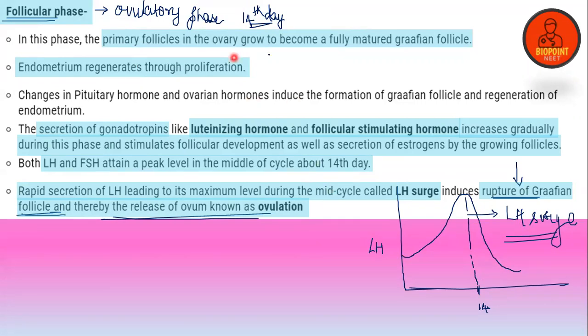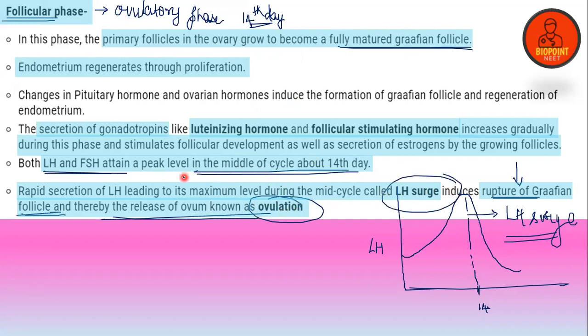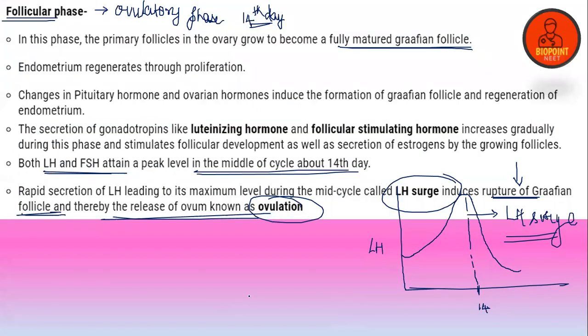Clear, everyone? So the mature Graafian follicle is formed at the stage of the follicular phase. On the 14th day, LH and FSH attain a great peak, which leads to ovulation, and that process is known as the LH surge. Is that clear? Yes. So let's move on to the next topic.